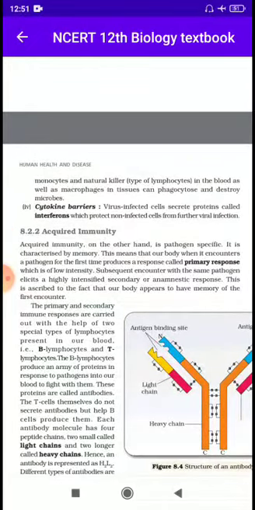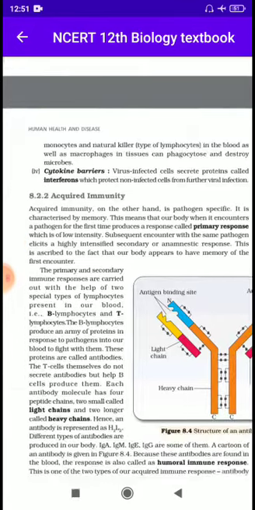Fourth one, cytokine barriers. Here the virus infected cells secrete proteins called interferons which protect non-infected cells from further viral infections.